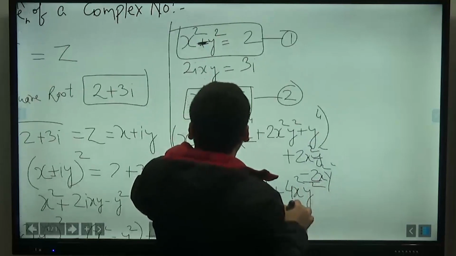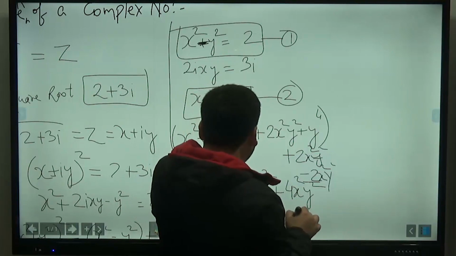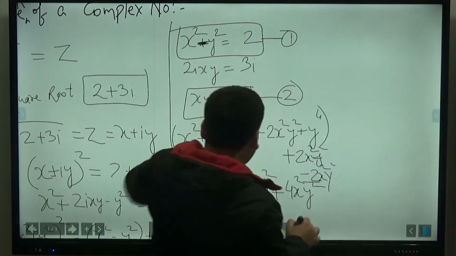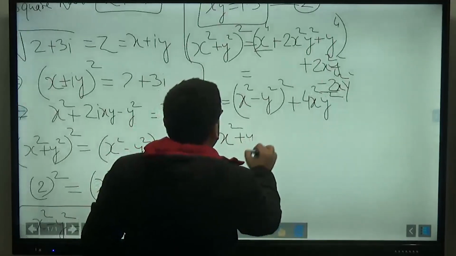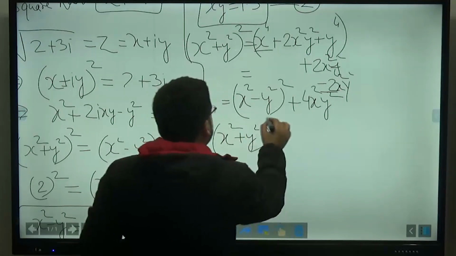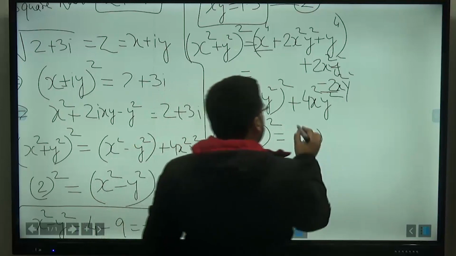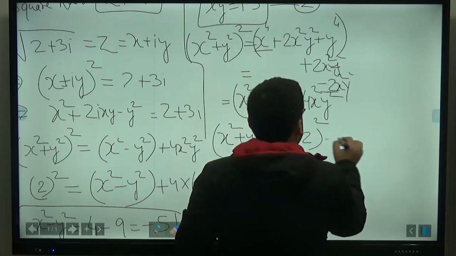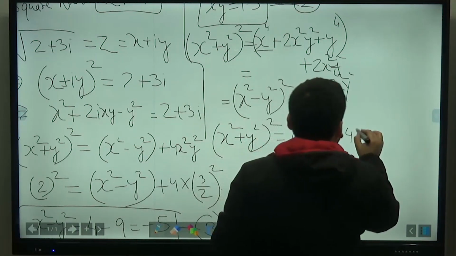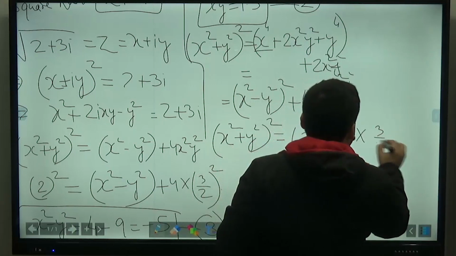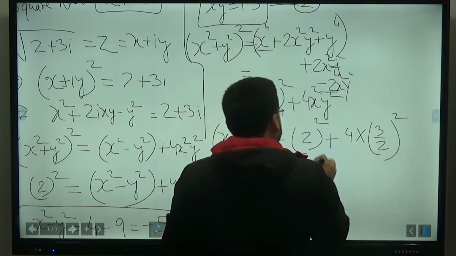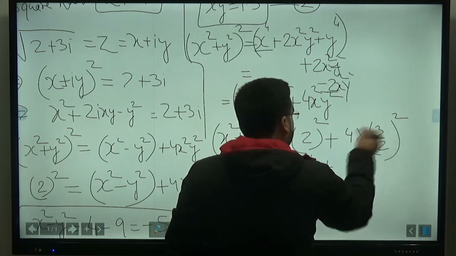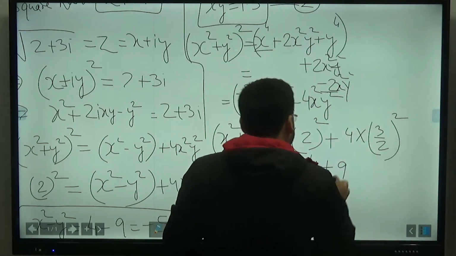x² − y², we have got it as 2, and x² + y² can be written as like this: x² − y² is 2. So here I will be putting (x² + y²)² is equal to 2² + 4 times (xy)², where xy is 3/2, squared. So it will be equal to 2 into 2 is 4, and 4 plus 9 is equal to 13.